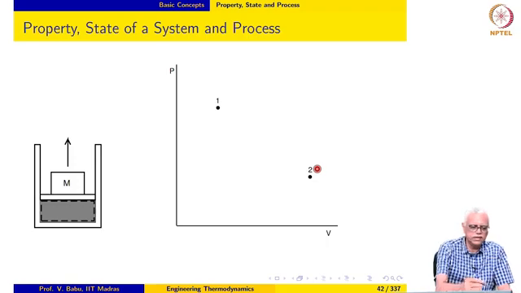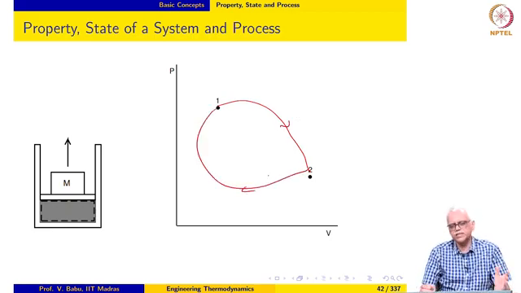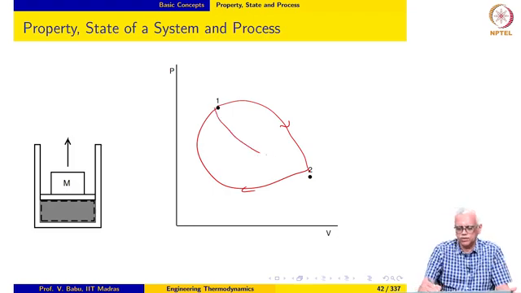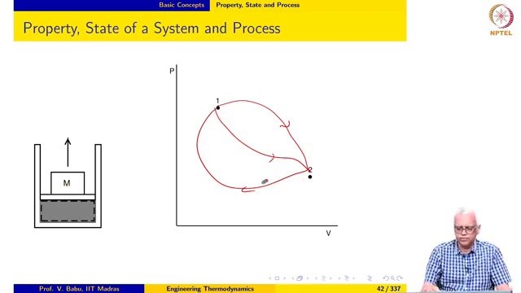It could have been any process, maybe some process like this, or some process like this. It could have been any other process, it bounces back and forth, it could have been some process like this, it could have been any one of these processes. We do not know because we do not have the intermediate states.